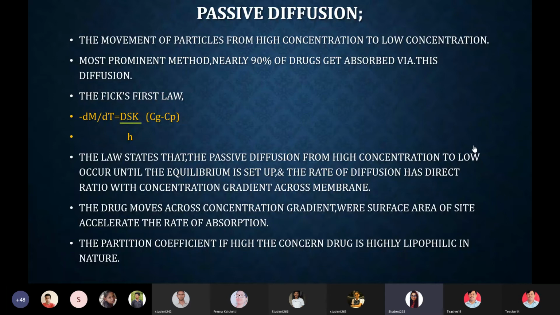Here are two vital points to keep in mind: first, diffusion occurs until the equilibrium is set up, and second, the rate of diffusion has a direct ratio with the concentration gradient across the membrane. Passive diffusion doesn't use external energy like active transport, which uses ATPs generated by cellular respiration. In passive diffusion, there is no external energy source to carry out the diffusion.